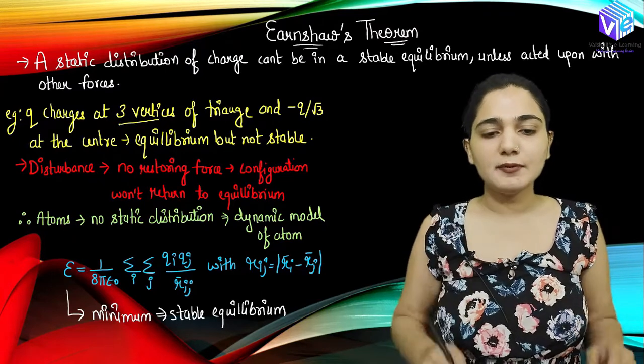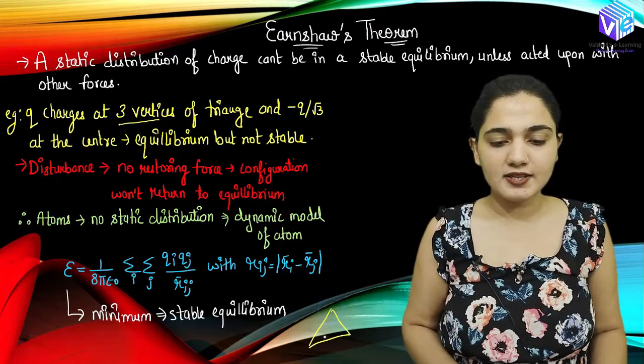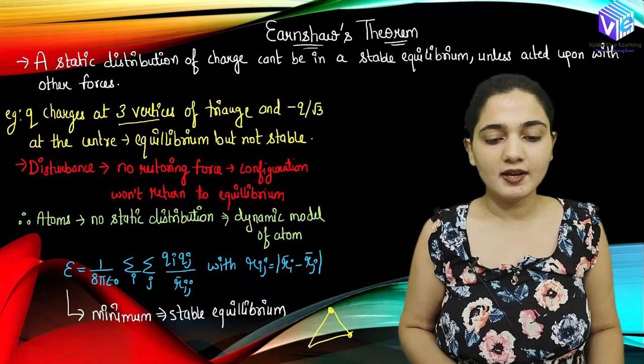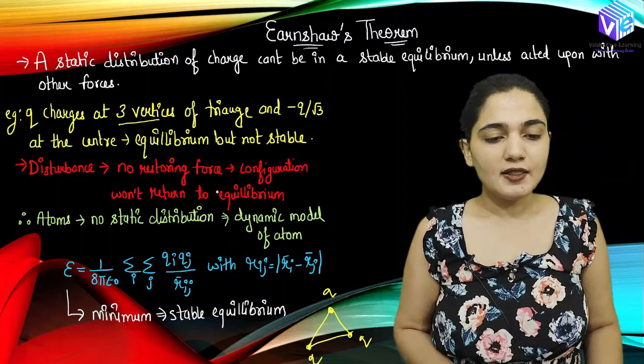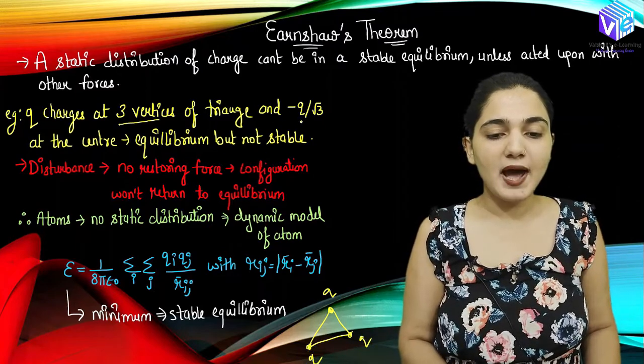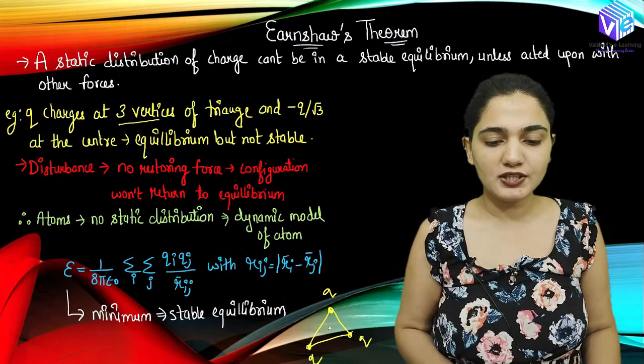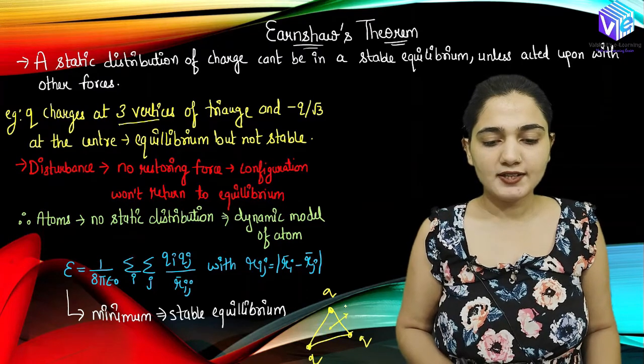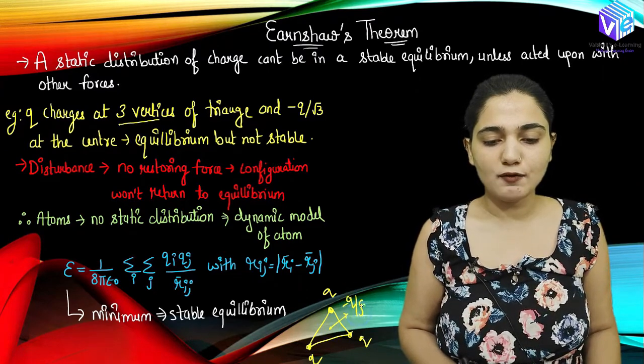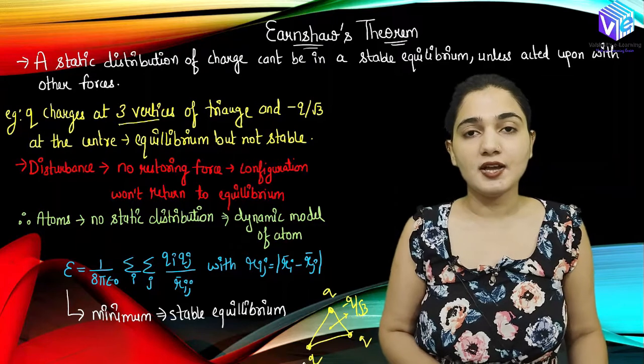We will have q charges each at the vertices, and a charge of minus q upon root 3 at the center.